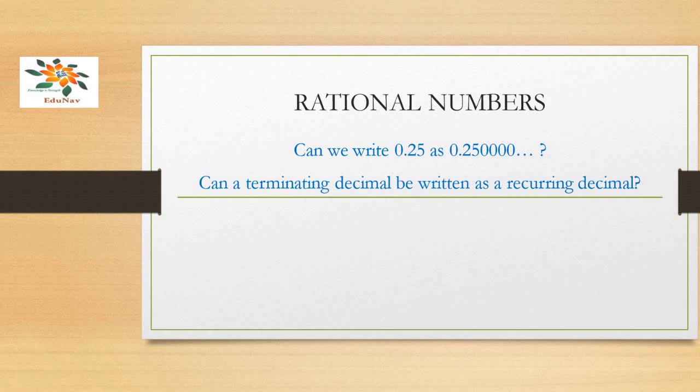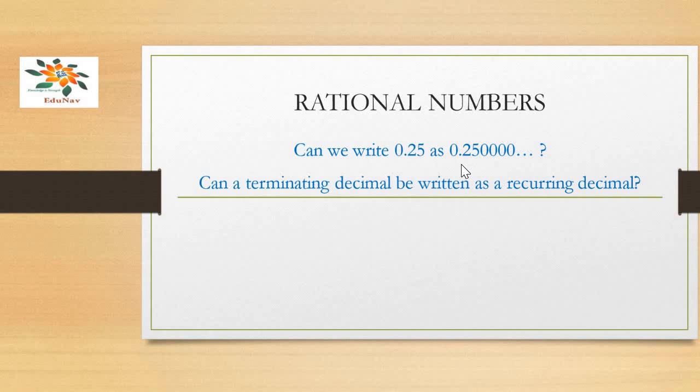Dear students, in this session, we shall work a few problems based on rational numbers. The first question is, can we write 0.25 as 0.250000 and so on? Yes, we can certainly write like that.